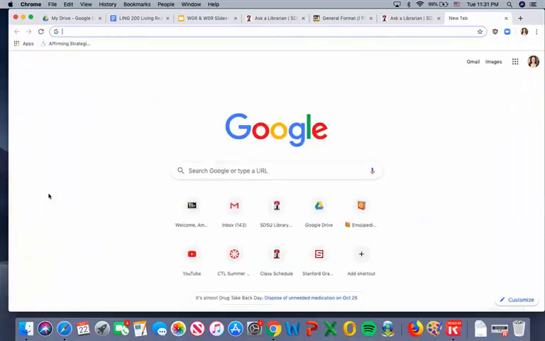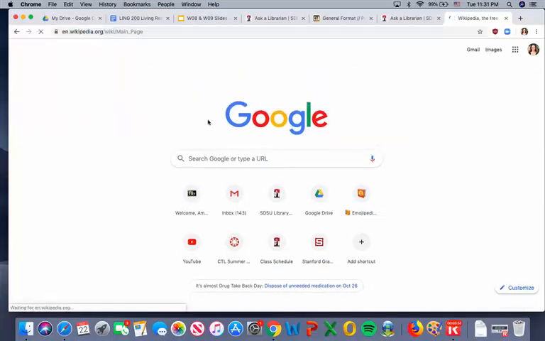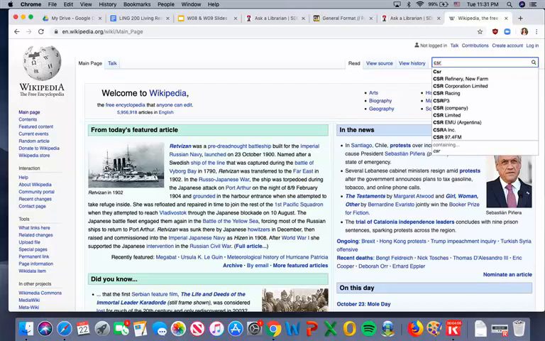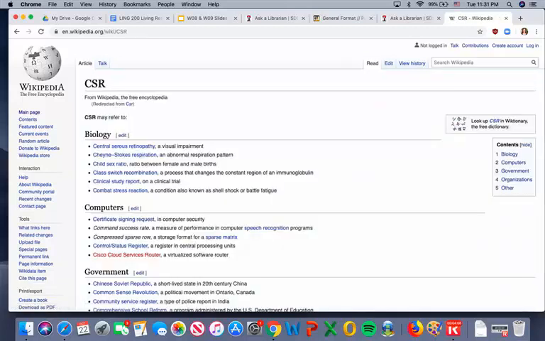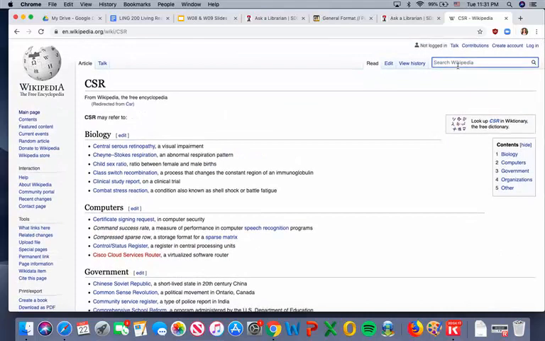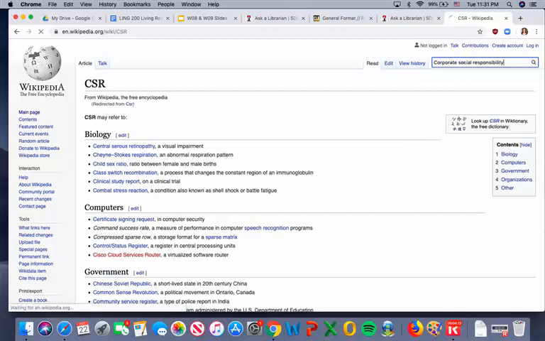So while you can't use Wikipedia itself, you can't use the information itself, you can use the sources that they list. Let's see, I tried typing in CSR in Wikipedia and it didn't come up with corporate social responsibility. Here we go, corporate social responsibility.